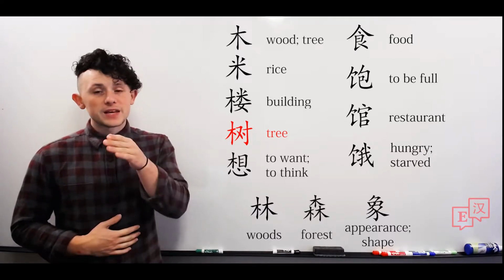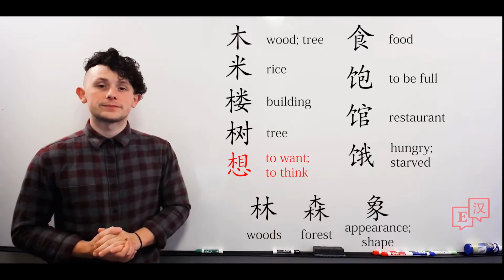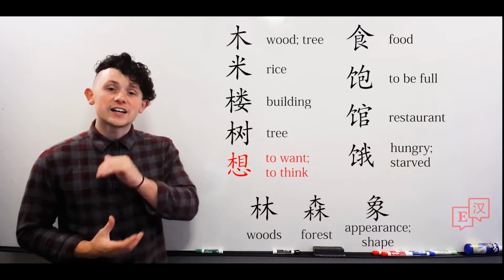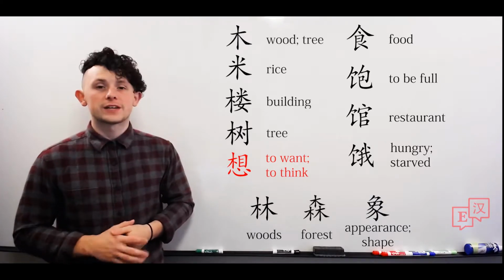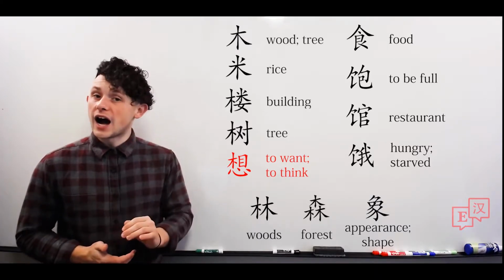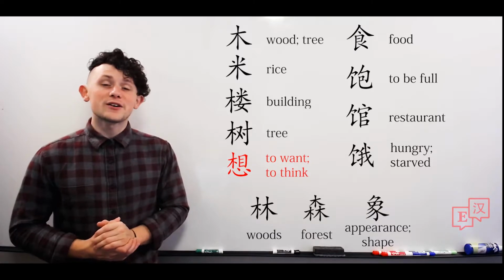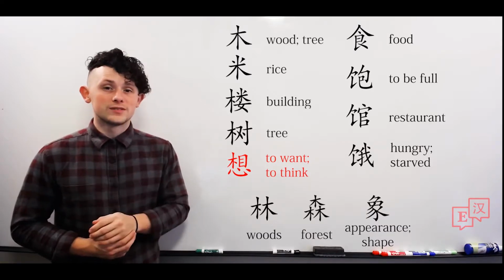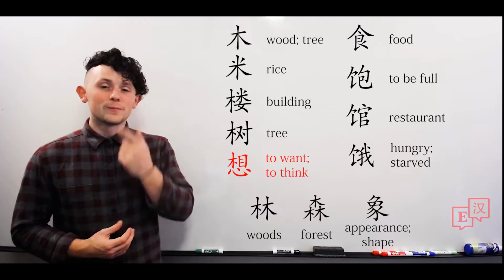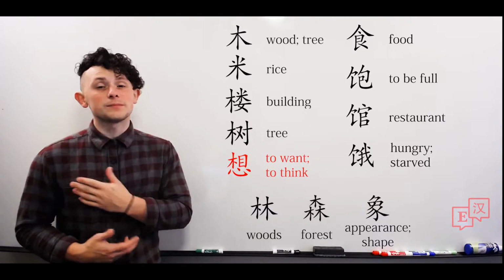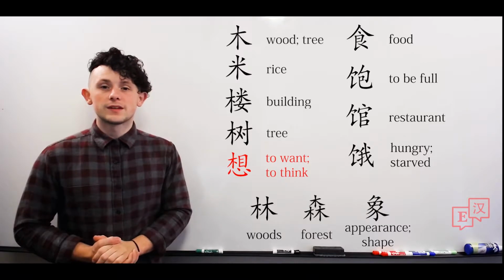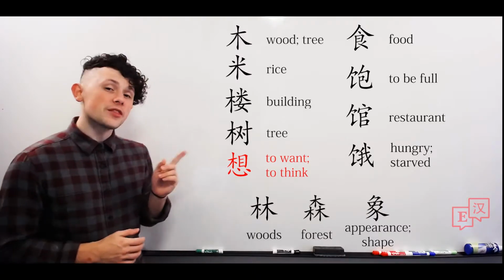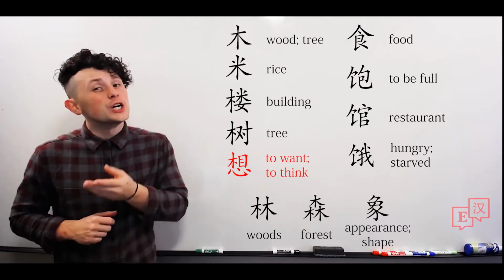Next, we have xiang. Xiang, to want or to think of, carries all of these meanings. Xiang. Now note the character is built out of mu, tree, mu, eye, and xin, meaning heart. Xiang.